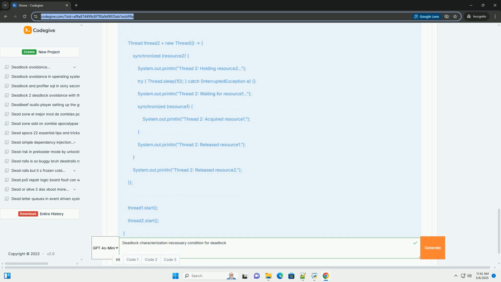Important notes about the code examples. Unpredictability: deadlocks are not always guaranteed to occur in these examples. The timing of thread execution is controlled by the operating system scheduler, which can vary. You might need to run the code many times to observe a deadlock. Adding time.sleep (Python) or Thread.sleep (Java) increases the probability by creating a window of opportunity for the threads to enter